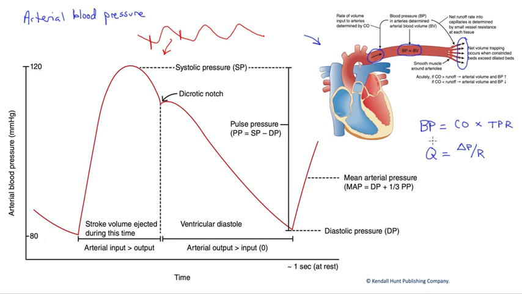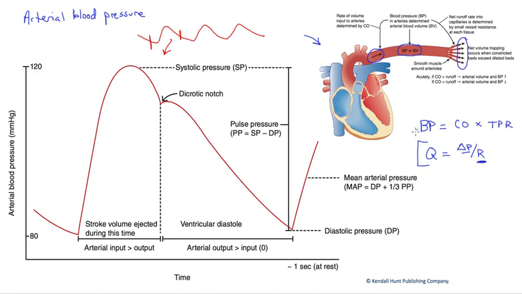Well, why do we care? Why are we worried about this? We're worried because pressure drives flow. As you can see here in Poiseuille's law, flow, Q, through any given vessel is equal to the pressure gradient along that vessel divided by the resistance of that vessel. What we see is that the pressure gradient in that vessel is proportional to the flow. And so we have to maintain a certain amount of pressure to drive flow across the resistance of that vessel. So pressure is very important to maintaining aerobic respiration and avoiding very deleterious effects of low blood flow.